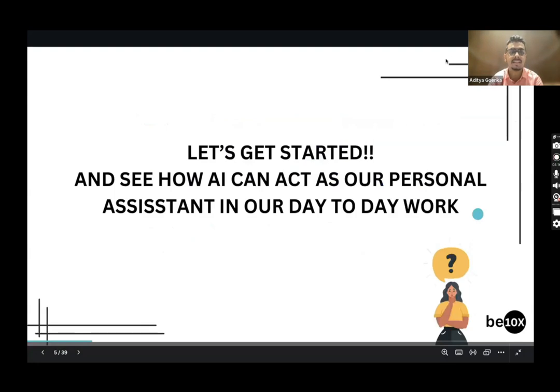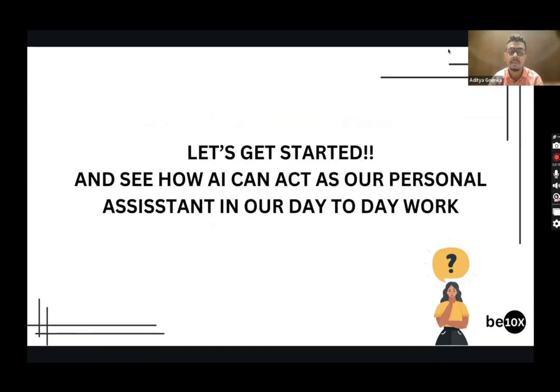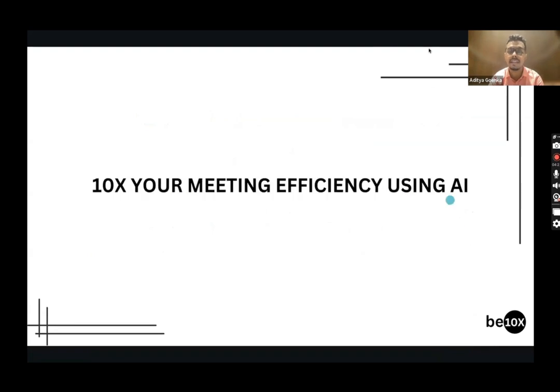So let's get started and see how AI can act as a personal assistant in our day-to-day work. All right. So, 10x your meeting efficiency using AI. How many of you agree that you really need to spend a lot of time attending meetings every single day? Attending meetings, going through meetings, taking notes, then analyzing the meetings, doing all the tasks. It takes a lot of your time. Yes, it takes a lot of our time.